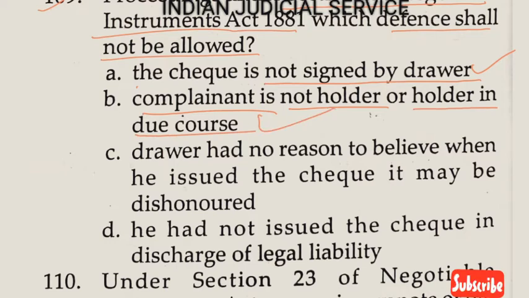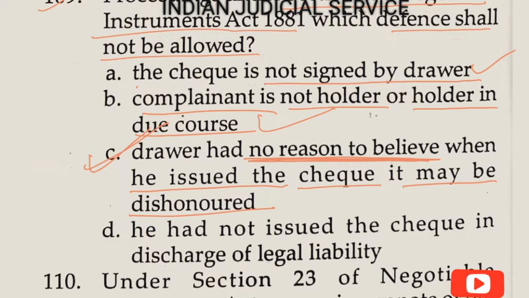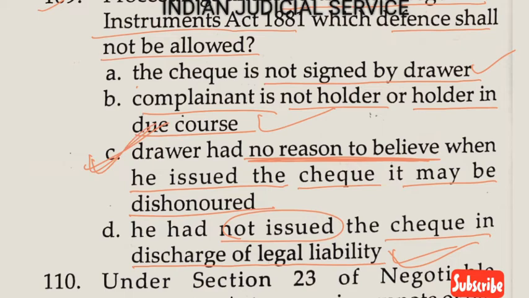Option C here, the drawer had no reason to believe, this is very important, no reason to believe when he issue the check it may be dishonored, yes, this defense is not allowed here. So answer here option C under section 138. And remaining, he had not issued the check in discharge of legal liability. Yes, this ground is also allowed. So answer here option C.